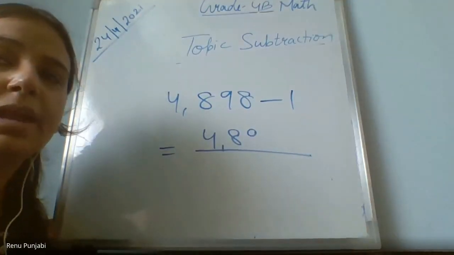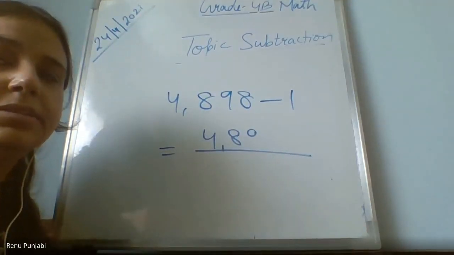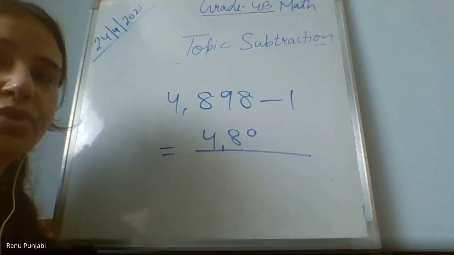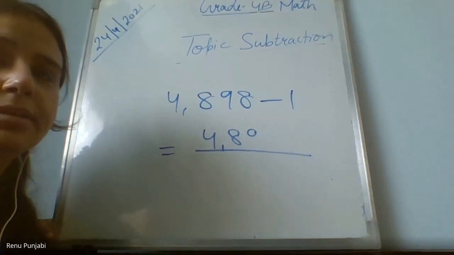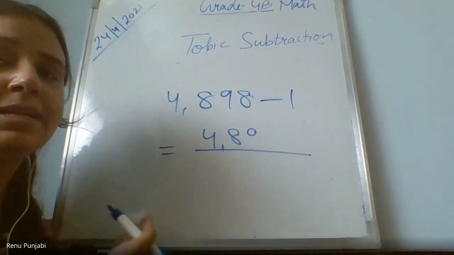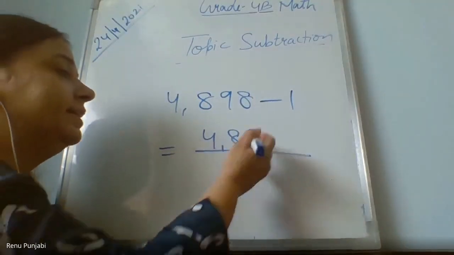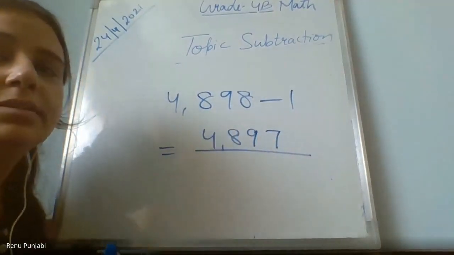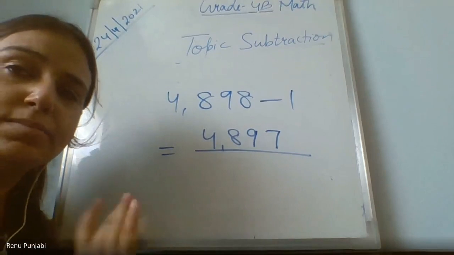Are you adding or subtracting? You are subtracting 1. 4,897. Be quick in the answers and be smart.